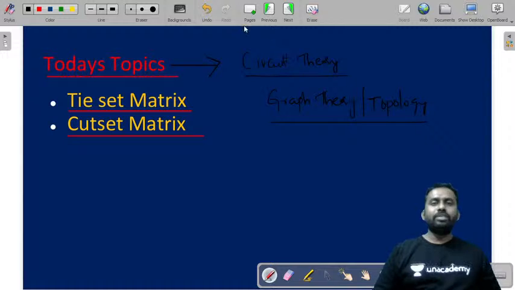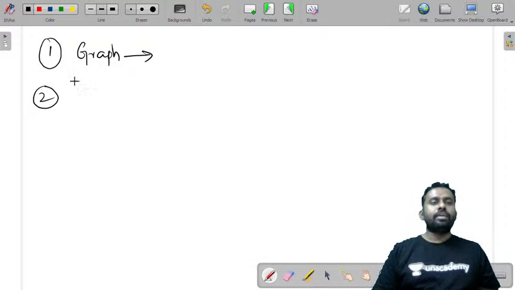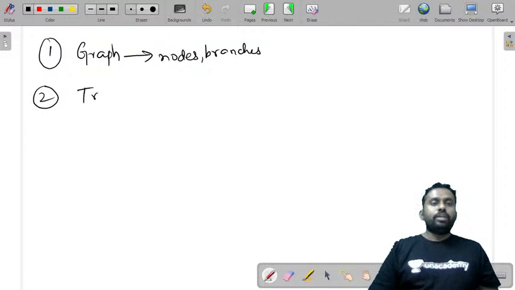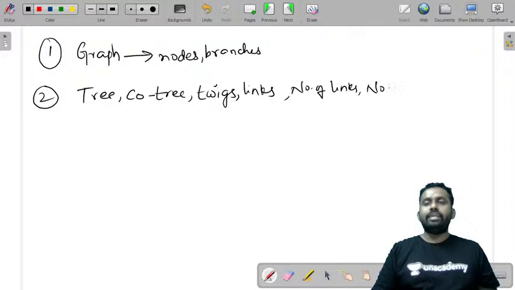So yesterday, let me revise what we have done yesterday. Yesterday we have seen what is a graph and what are nodes and branches in that graph. Then we have discussed what is a tree, what is a co-tree, and what are twigs, what are links, and number of twigs and number of links.